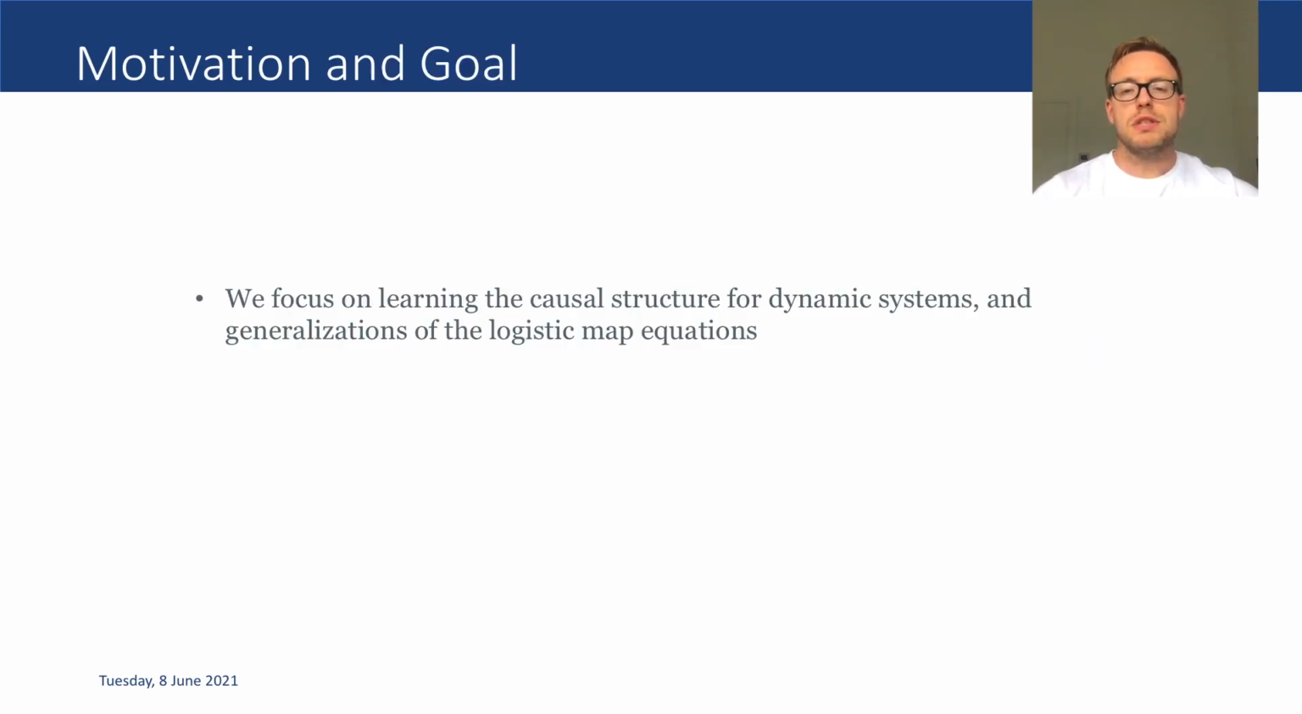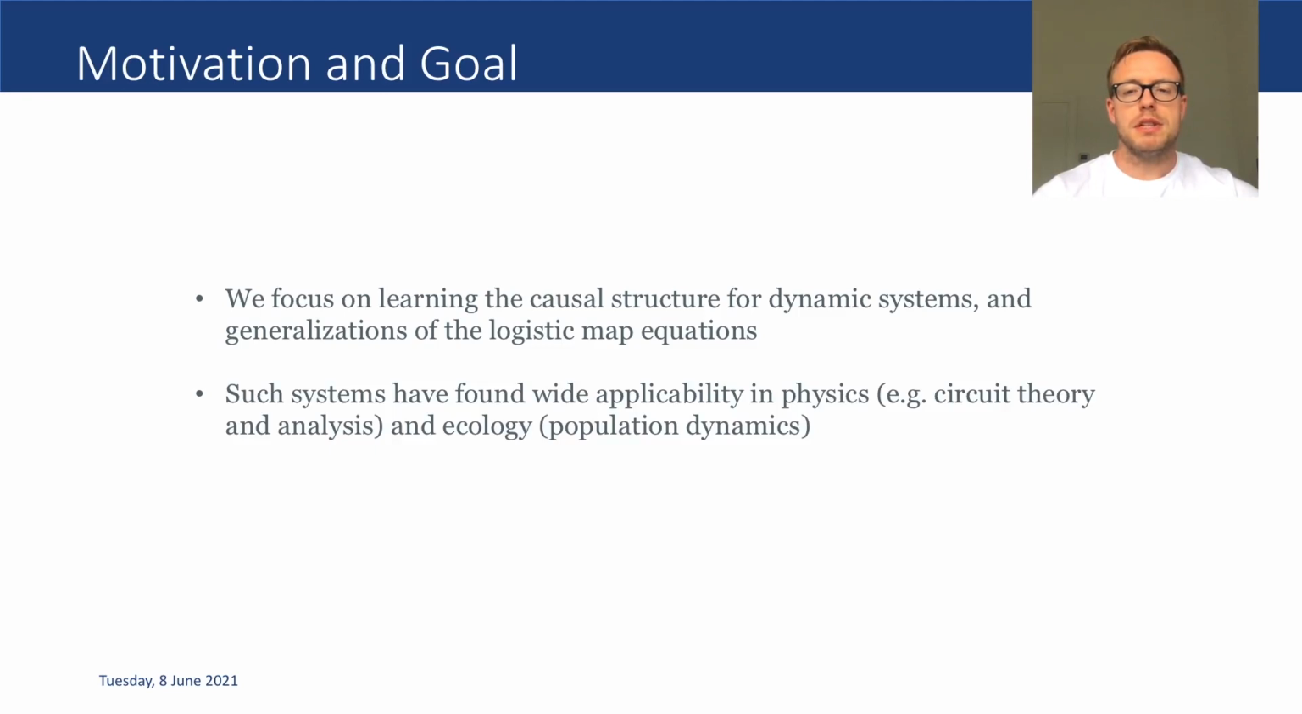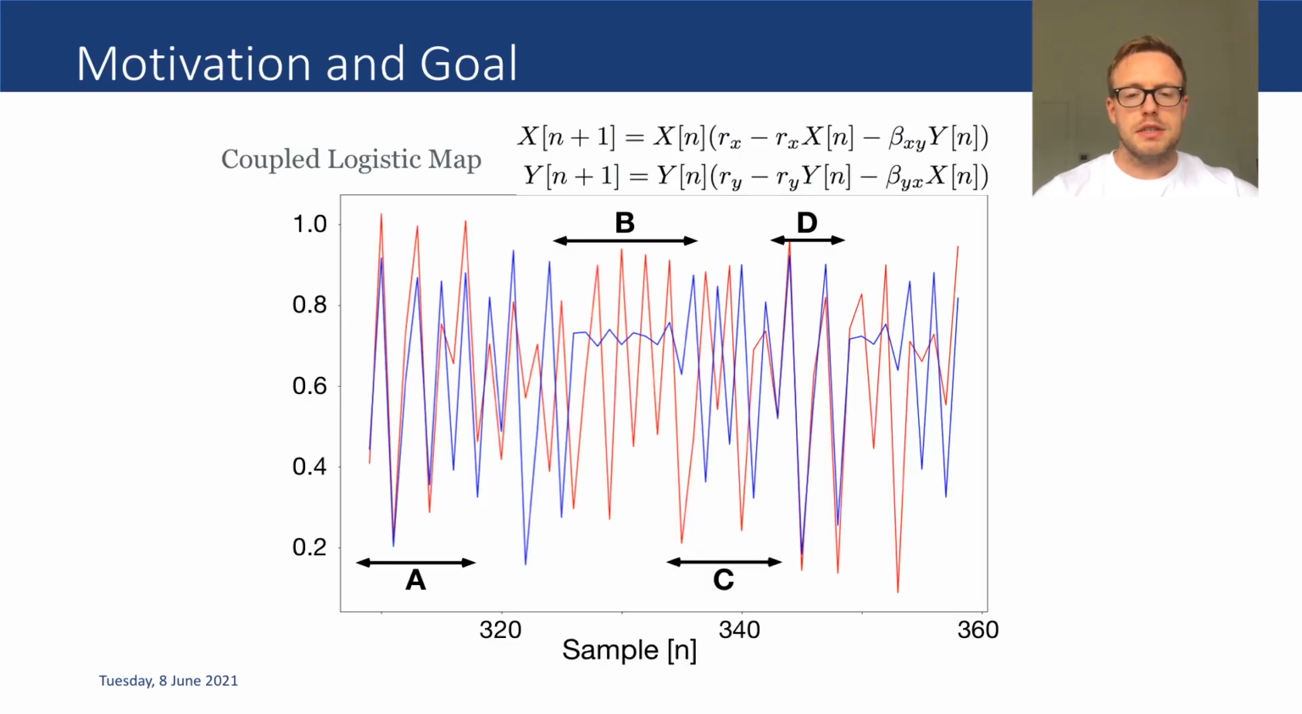We concentrate on causal discovery in the context of dynamic systems. Such systems have found wide applicability for modeling phenomena relevant to many fields, including physics, for example coupled oscillators, electronics, for example filters and circuits, and ecology, for example population dynamics. Such systems are characterized by their chaotic behavior, which results in what Sugihara et al. refer to as mirage correlation.